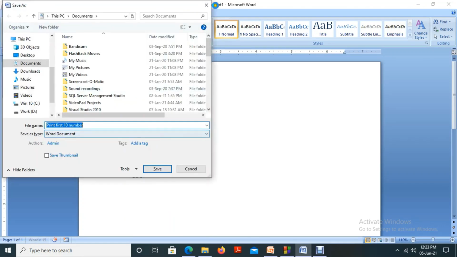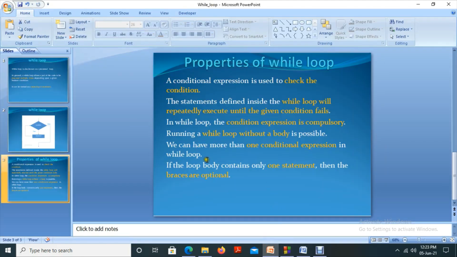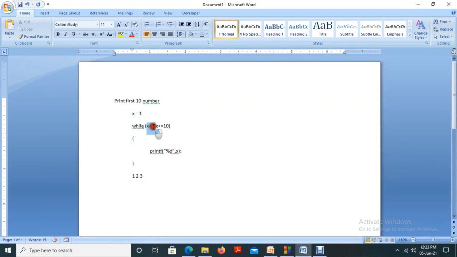You can write that; that is the meaning of the statement. You can have more than one conditional expression in a while loop. So here we are incrementing here itself. At that time we can avoid these braces here, we don't need to write them. This is another method of writing the program.